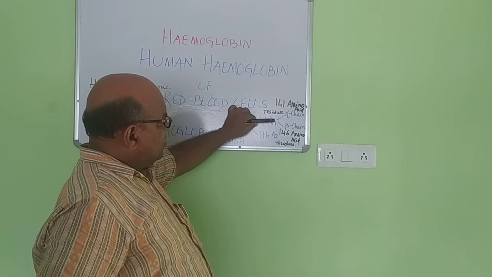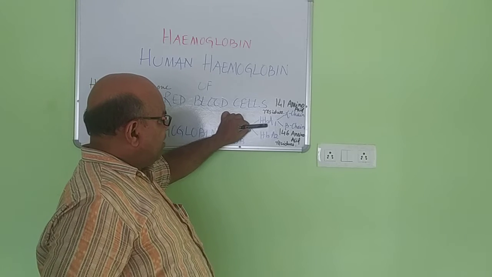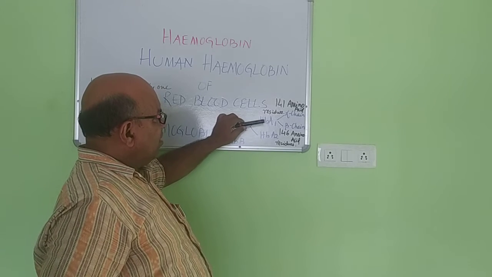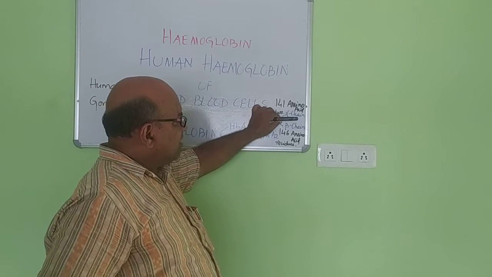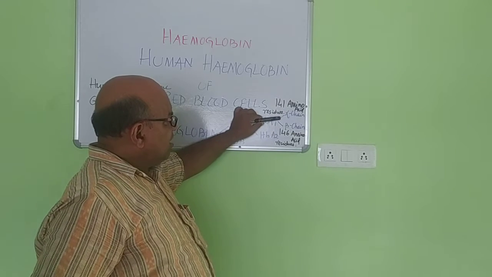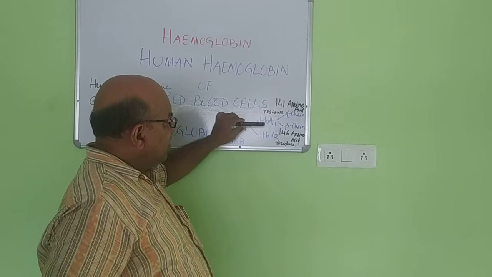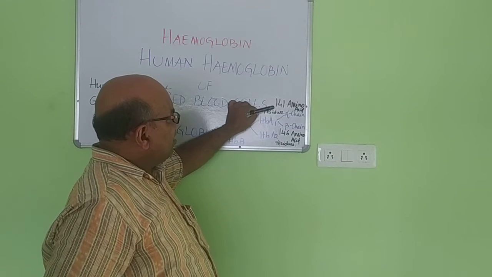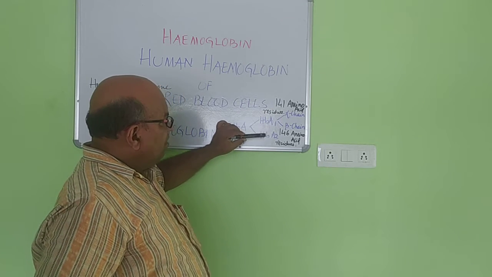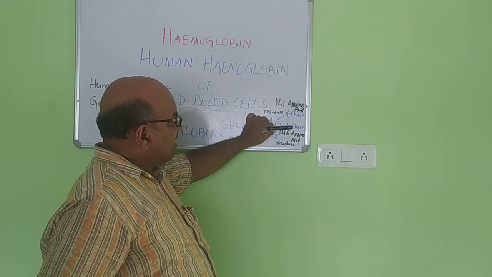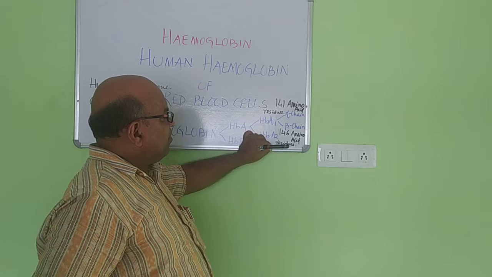It will be differentiated into two different chains. That means in hemoglobin A1, or hemoglobin A, you will find 2 types of polypeptide chains, which are named alpha chains and beta chains. These are the 2 identical alpha chains and these are the 2 identical beta chains. In each alpha chain, you find 141 amino acid residues. But in one beta chain, you find 146 amino acid residues.